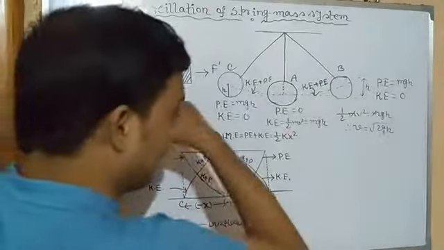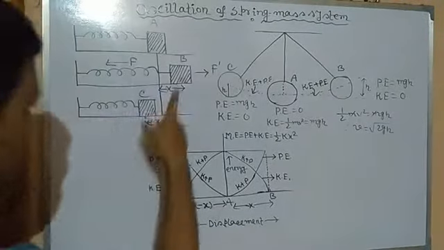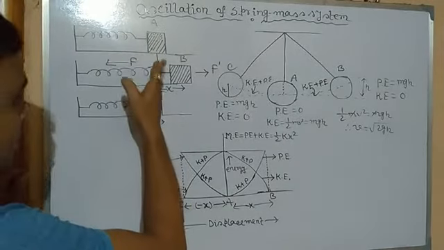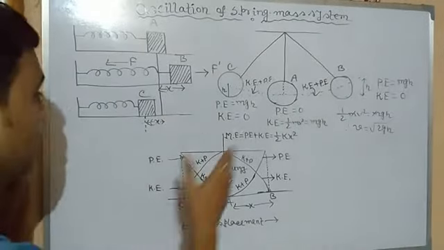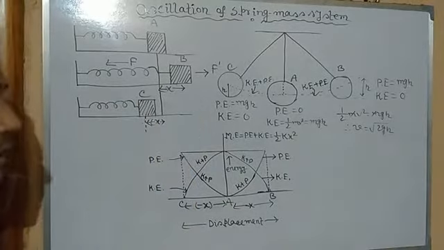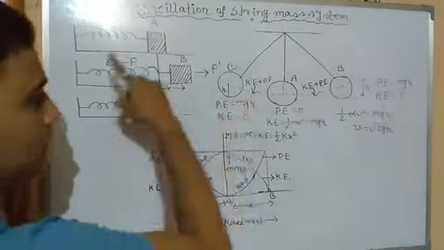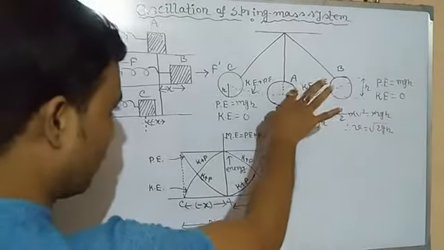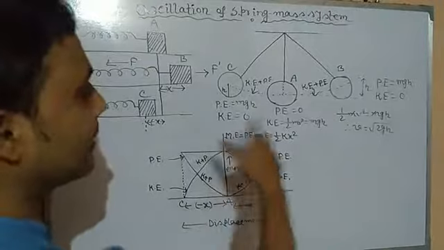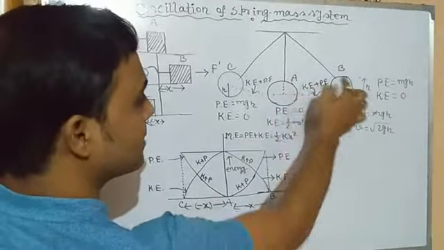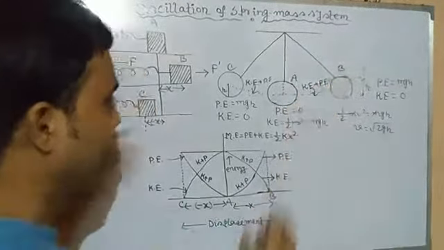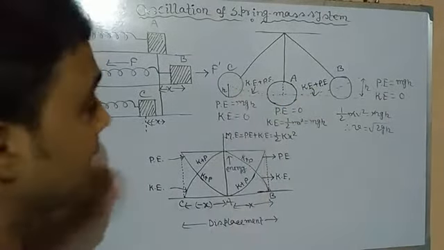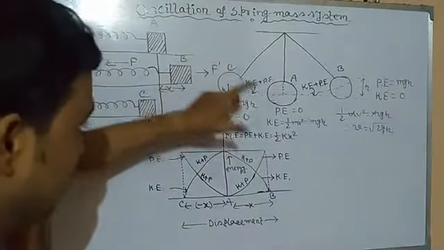When the bob returns from the right side to the left side, it is also applicable to the spring. Since it will not rest at position A due to inertia of motion, the block will displace to position C, and this process will continue. Again B to C, C to A, A to B, B to A. So at position A the potential energy is equal to 0. Again, when it moves from A to C, the same process will happen. What happened in the case of displacement from A to B? Again, kinetic energy will slowly decrease and potential energy will increase because it will try to gain some height.